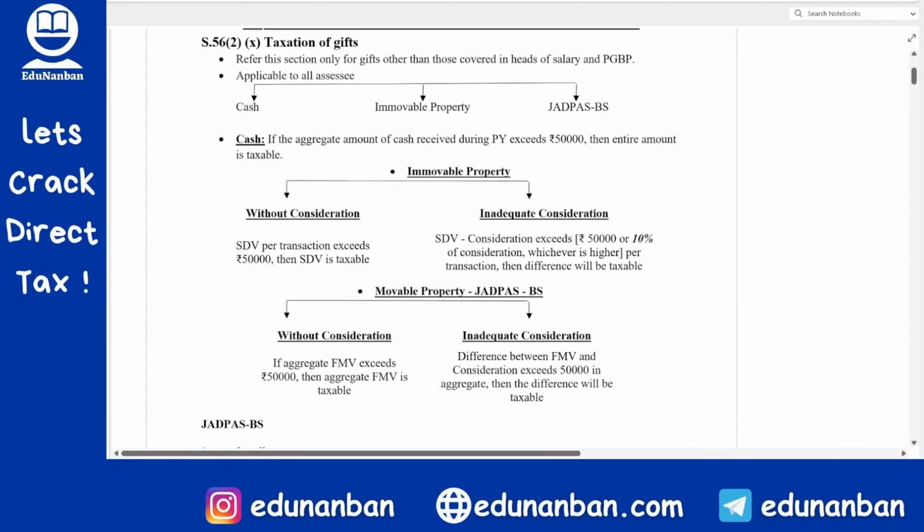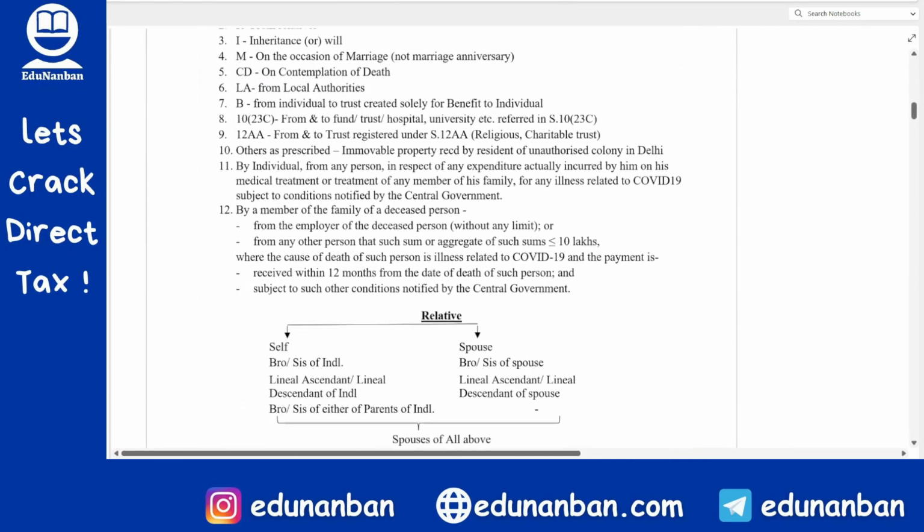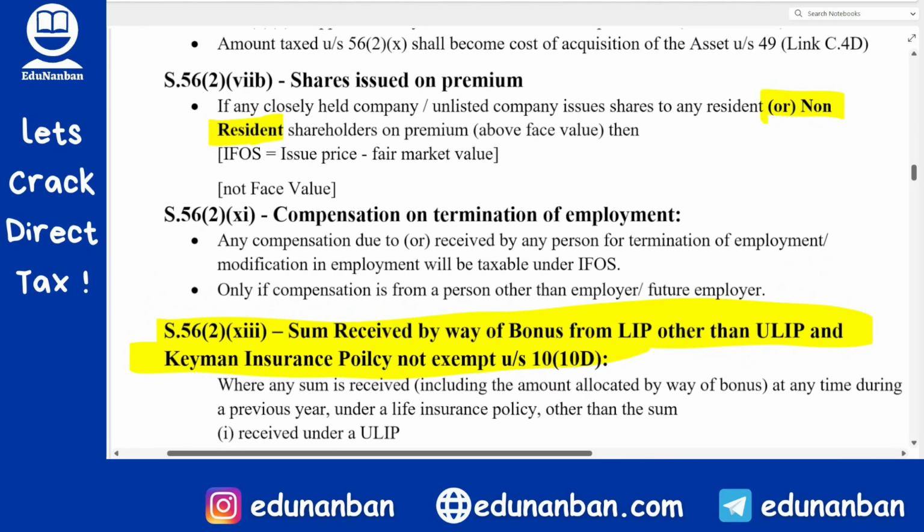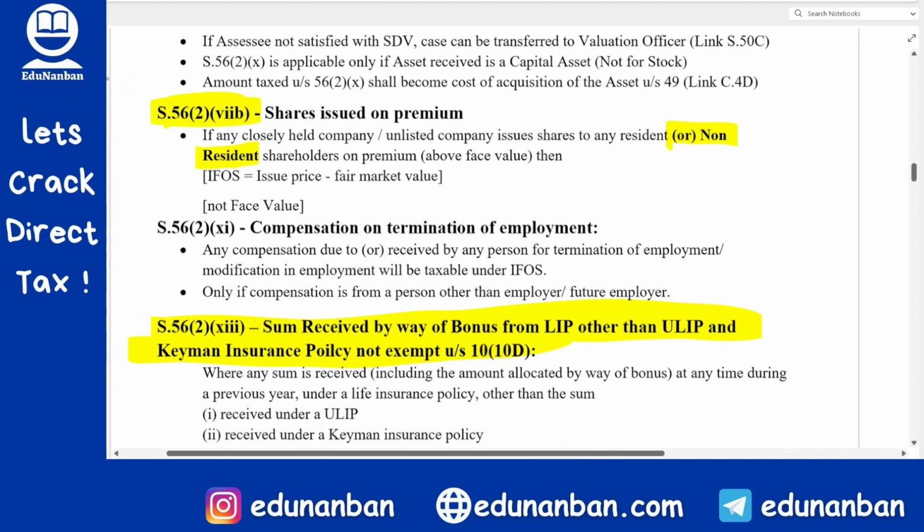So let us discuss the remaining updates in income from other sources chapter. First and foremost, there is a change in section 56(2)(7)(b) from May 2024 examination onwards. And what is that change? Now this section is applicable not only to a resident but also to a non-resident. So huge change that now angel tax is applicable not only to residents but also applicable to non-residents.